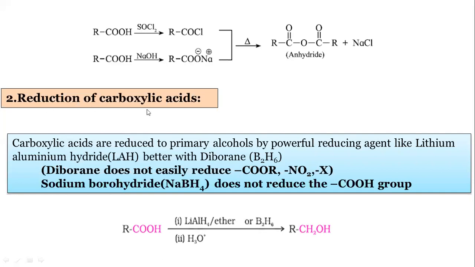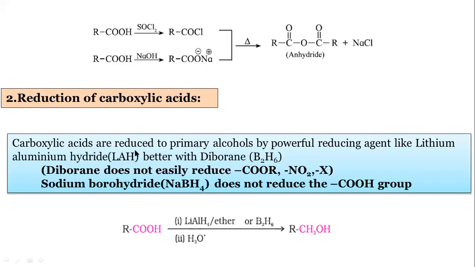Reduction of carboxylic acid is important. It is asked for 1 mark in the board exam. Remember, reduction of carboxylic acids is as per the board exam. Make a note. Reduction can be done by using a reducing agent. Now you are familiar with the reducing agents. I will tell you at least 4 reducing agents. First one is catalytic hydrogenation, H2 in presence of Pt, platinum or palladium. If it is not available, then go to lithium aluminum hydride, called LAH. Then the third one is NaBH4, that is sodium borohydride. If all these are not available, we can use B2H6. All these are reducing agents.